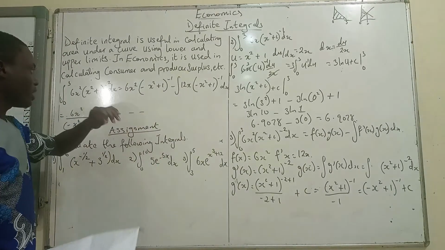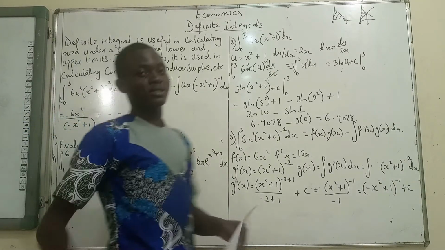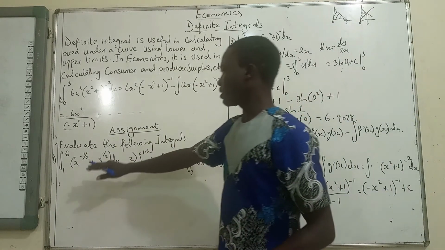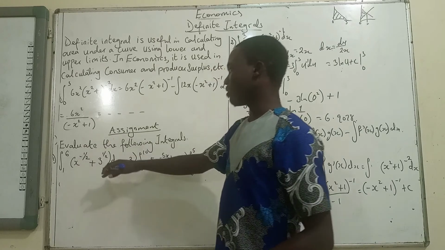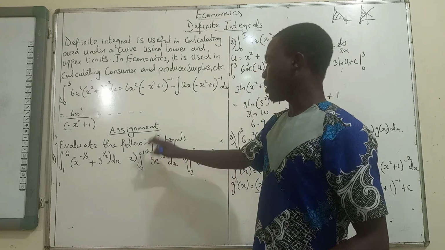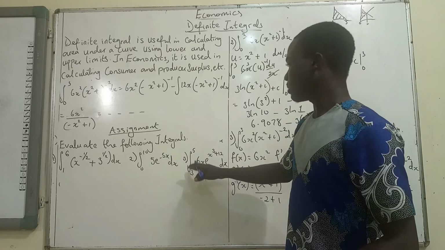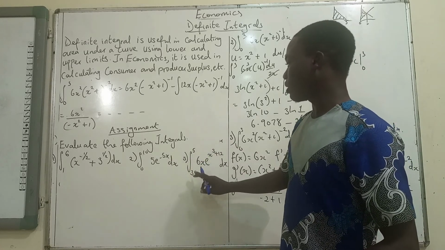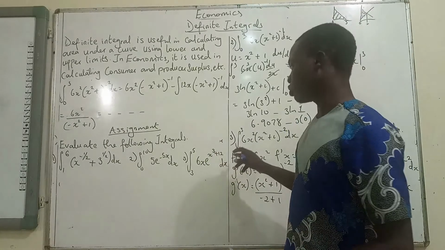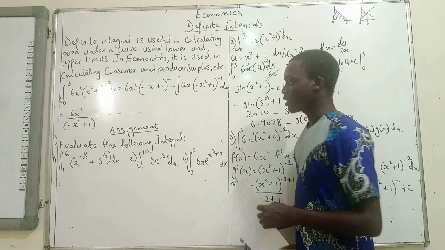All right. So from there, I solved 2 other questions, and let's use the understanding of that to attempt this assignment. We have an assignment to evaluate the following integrals. Number 1: the integral from 1 to 6 of x raised to the minus half plus 3 raised to the half. Number 2: the integral from 0 to 10 of 5e raised to the minus 5x dx. And number 3: the integral from 3 to 5 of 6x e raised to the power x cubed plus 12 dx. So that is what we'll be doing as assignments.